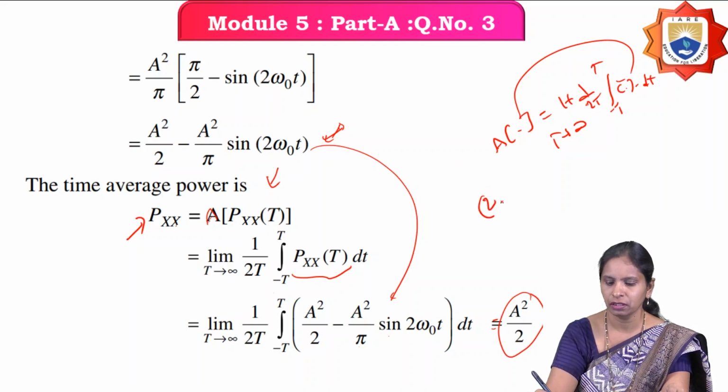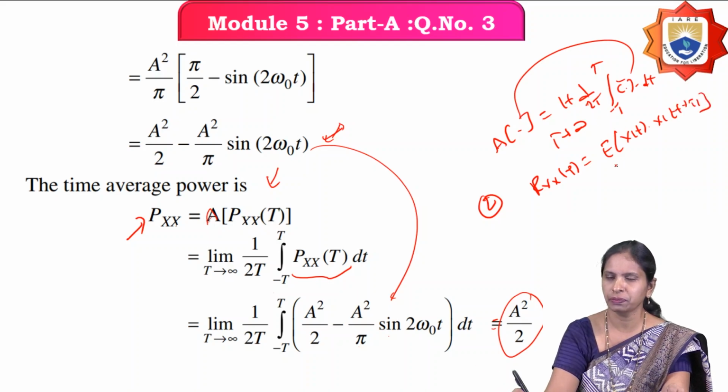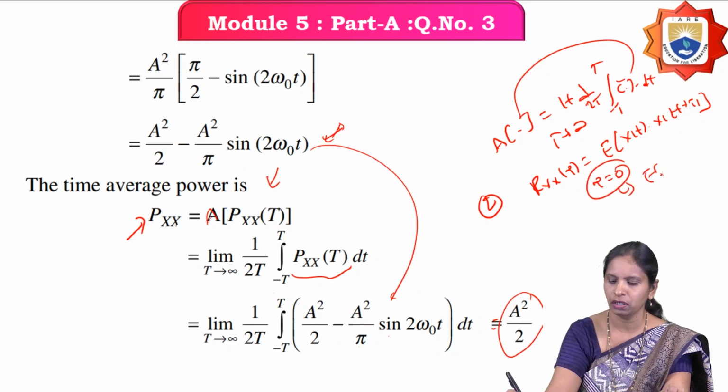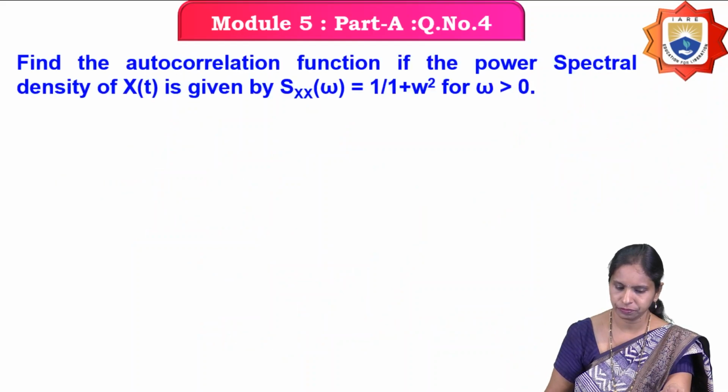So this is one method to find the average power. What is the other method? Find the autocorrelation function Rx of tau, which is the expectation of x of t into x of t plus tau. After finding the autocorrelation function, substitute tau equals 0, then you get the average power. So these are the two ways to find the power.